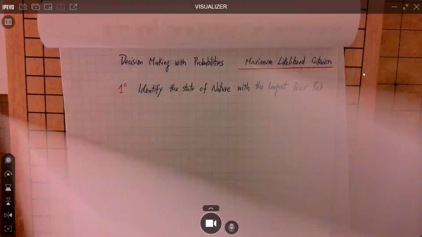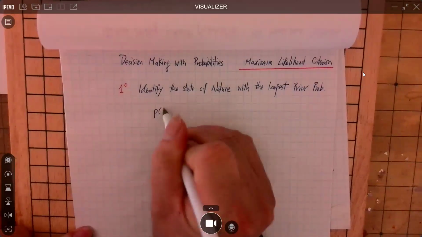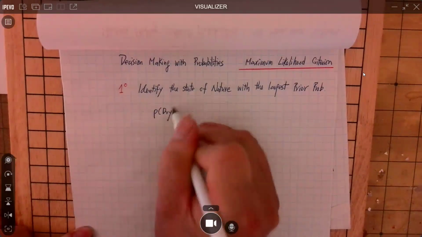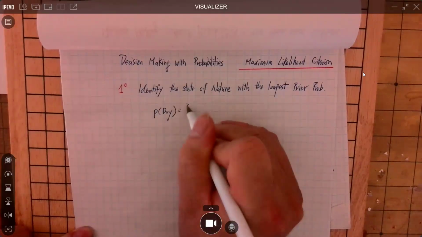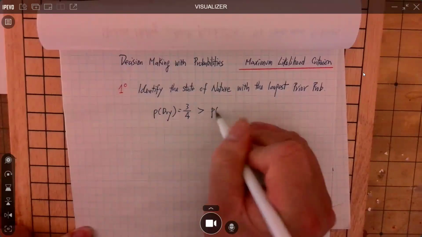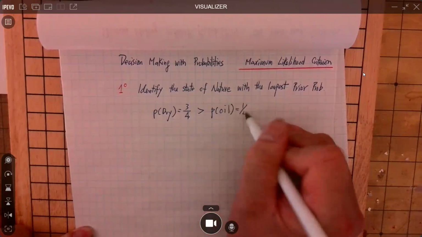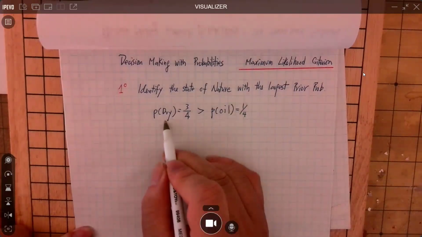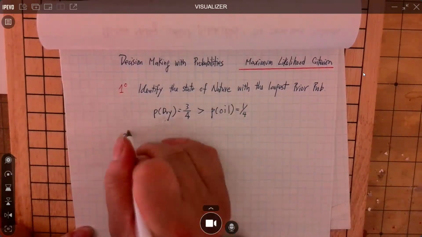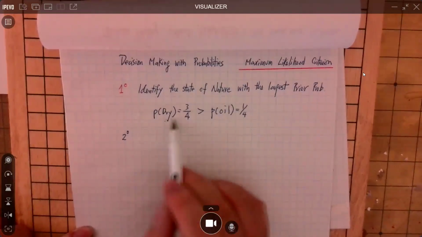Okay? So let me write it down. Underground dry, the chance is 3 in 4, which is bigger than find oil underground. That is also 1 in 4. So this is most likely to happen. And then after you find out which one is more likely to happen, which is underground is dry.